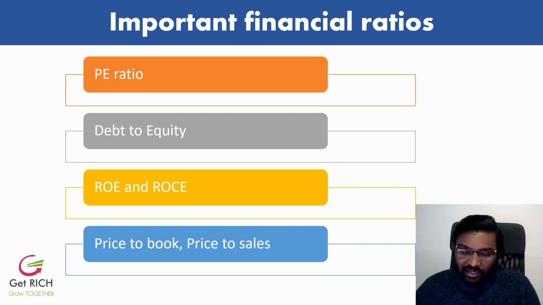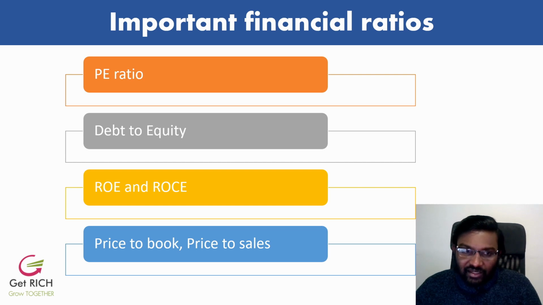I really like companies which are debt free, but I can go up to 0.5 debt to equity. Anything more than 0.5, I will be very cautious, because they have to make a lot of interest payments, and there is a certain risk. There are many companies which are debt free, and many companies whose debt to equity value is less than 0.5. I like companies whose debt to equity value is less than 0.5. That's also an important point.